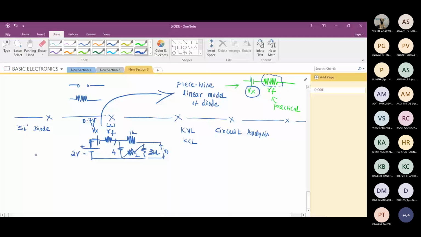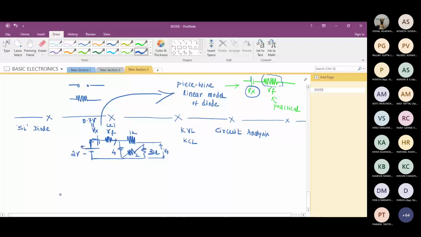See, I'm not simply doing this mechanically. I'm not trying to teach. I can just write this equation, draw this piecewise linear model, solve a numerical and finish it off. I'm just making you feel what is happening. So that's why I'm telling Vx.